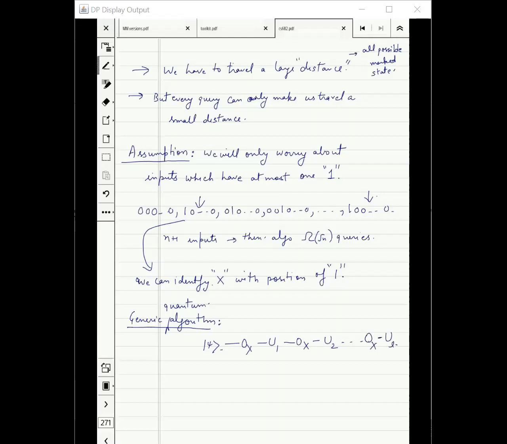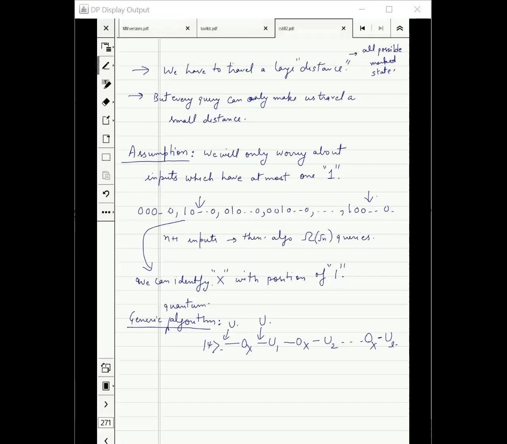Is this clear? Why is this a generic algorithm? Why can't I have another unitary here? That could be combined to give a single unitary. Perfect, right? Why can't I have a unitary here? We could make an arbitrary starting state this way.